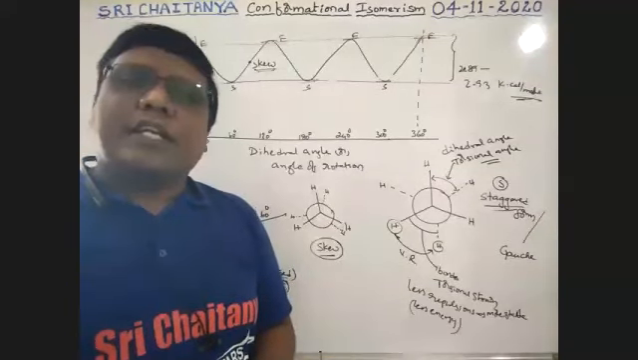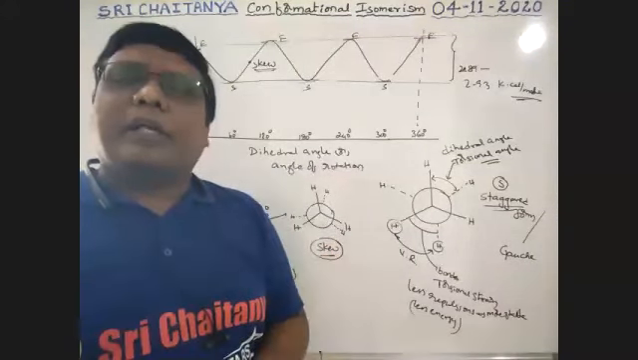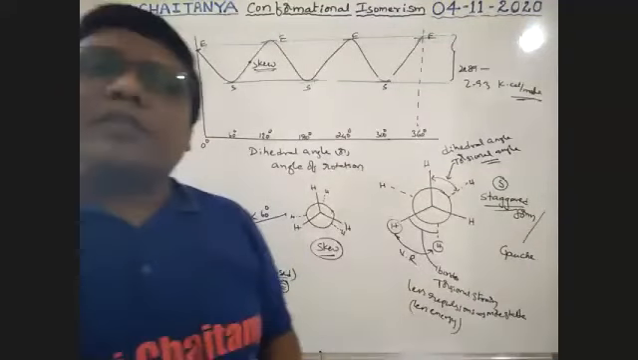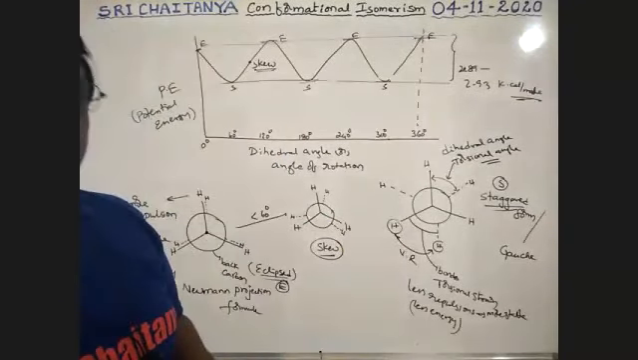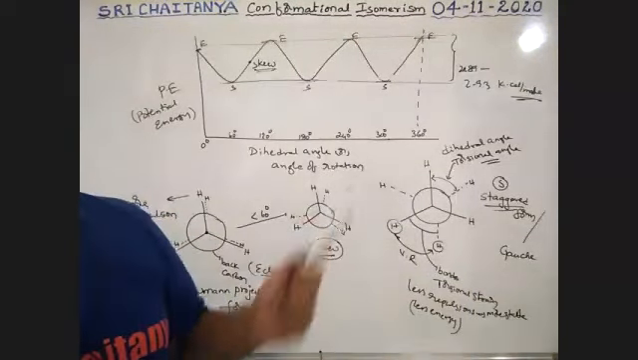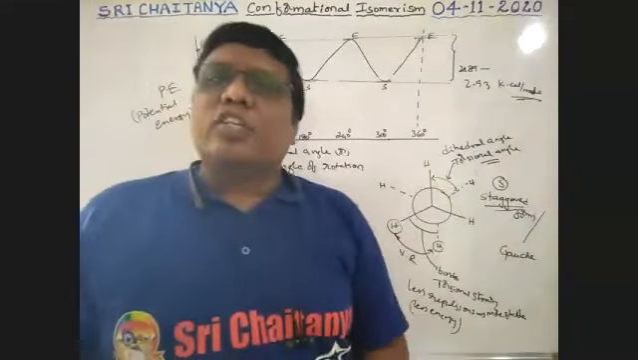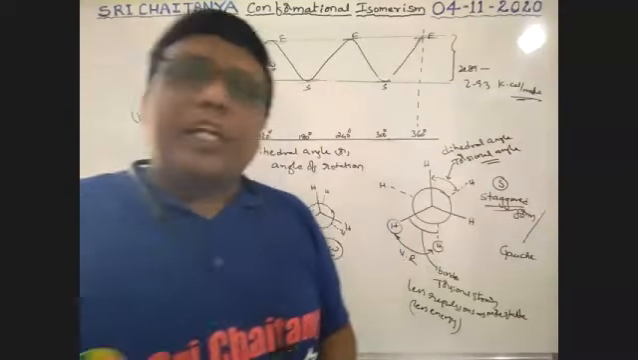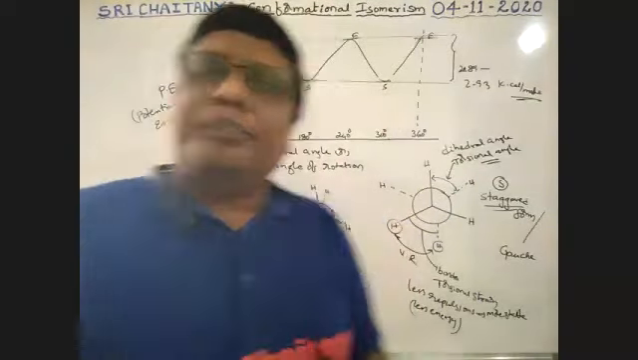Van der Waals repulsions are nothing but repulsions between the groups, one group from the first carbon and another group from the rear carbon. That is Van der Waals repulsion. Yes, we can call it torsional strain. Accepted, boys. Because of this torsional angle, that is a torsional strain. So it is a torsional strain also.